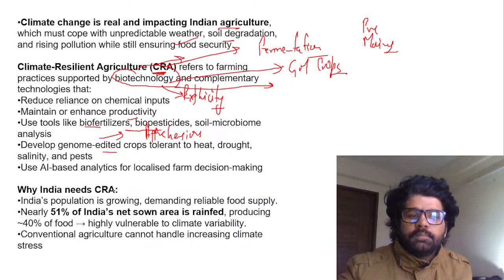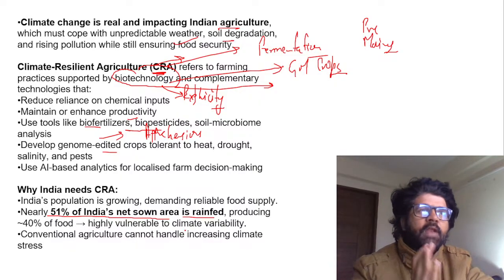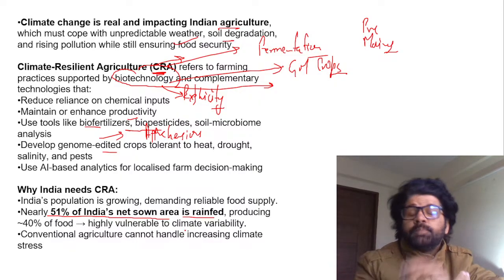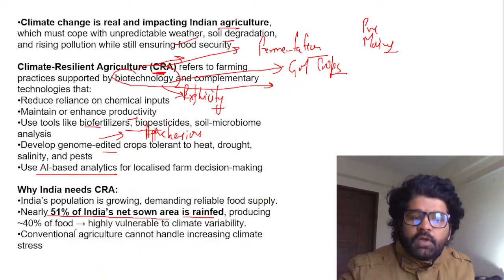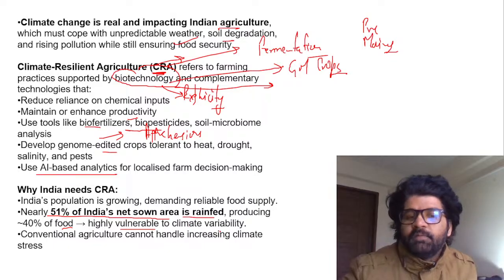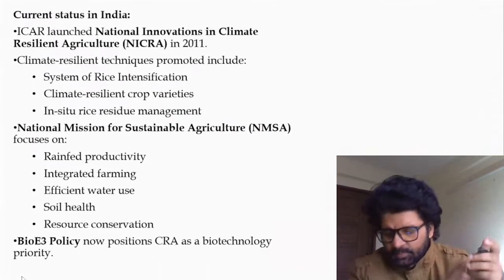Why does India need CRA? 51% of net sown area is rain-fed, dependent on rainfall. So climate resilient agriculture will help us become smarter when it comes to monsoon prediction using AI-based analytics. 40% of food is highly vulnerable to climate variability, and that's why we need climate resilient agriculture. But then there are some issues as well.